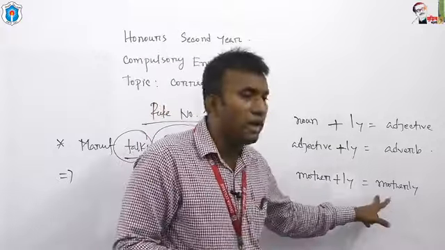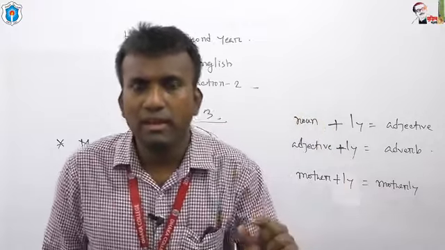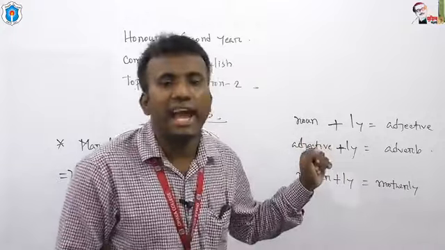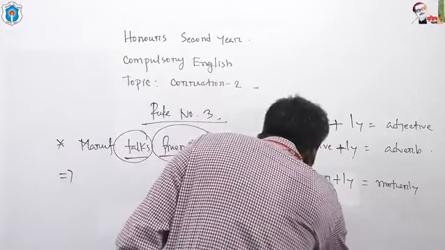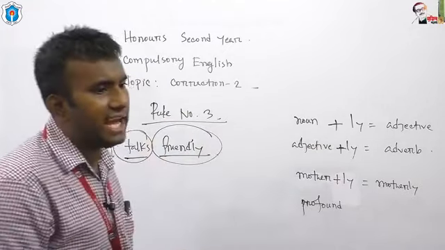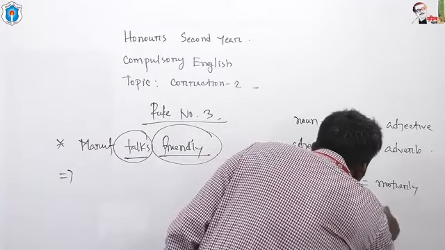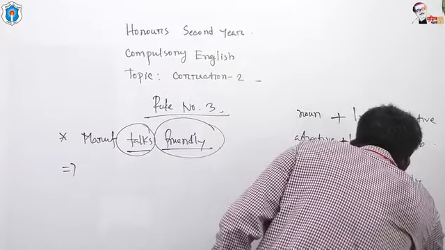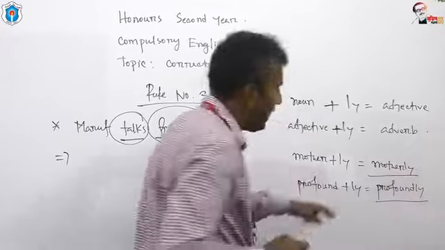If you put ly with a noun, that word must be an adjective. And if you add ly with an adjective, it would be an adverb. Now let's give an example. Profound is an adjective, and if you add ly with profound, that word would be profoundly. This profoundly is an adverb.